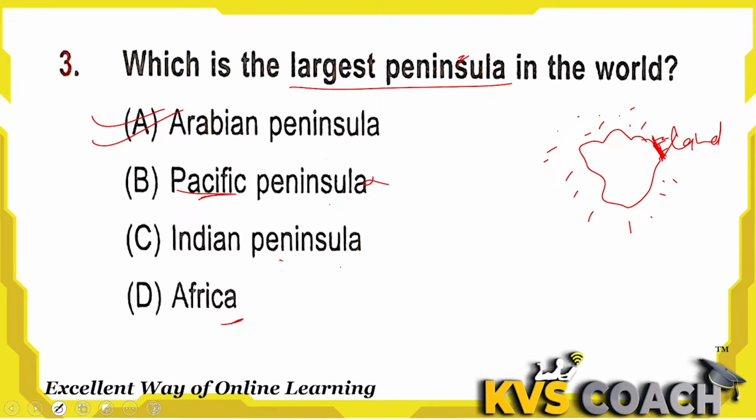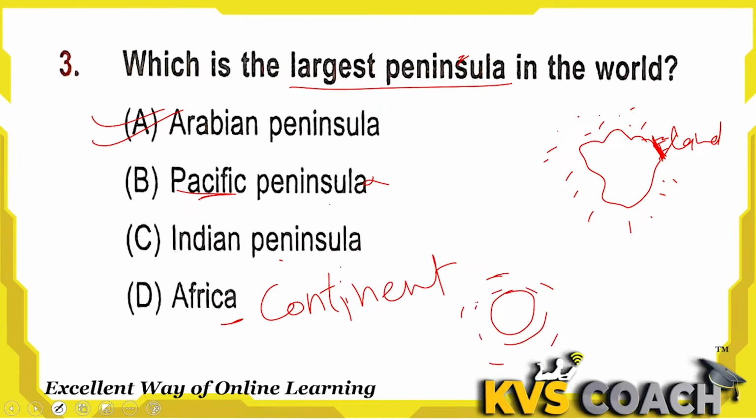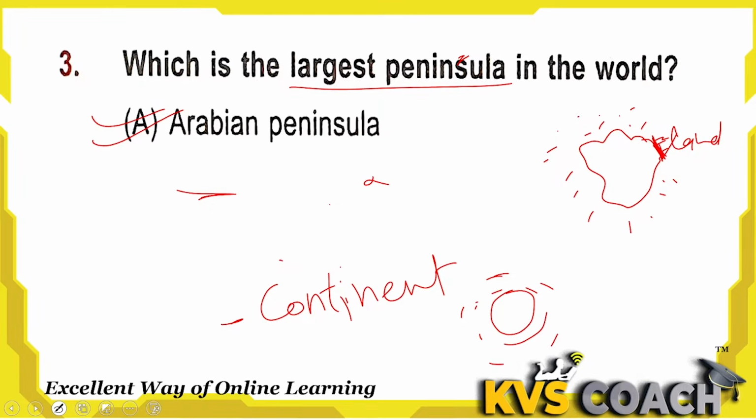Fourth one is Africa. Africa is a continent, not a peninsula, as it is surrounded all over by water. So the right answer for the largest peninsula is the Arabian Peninsula. A is the right answer here.